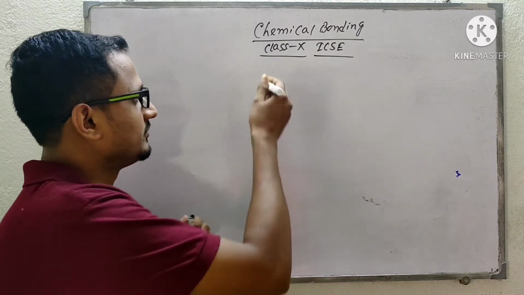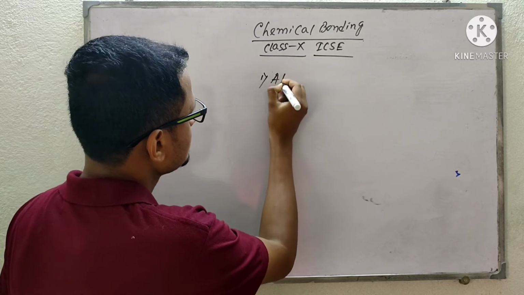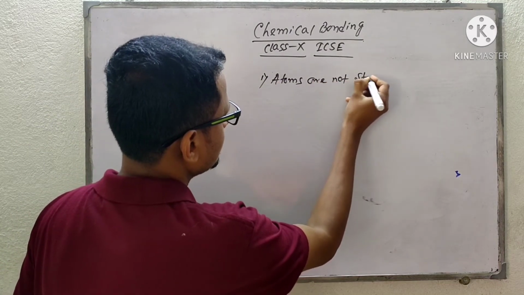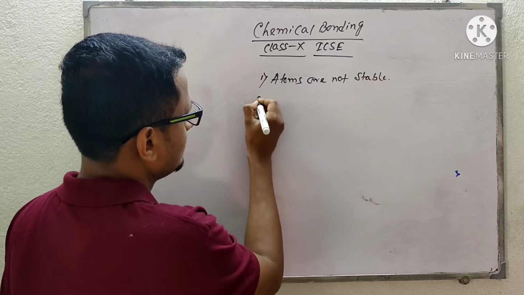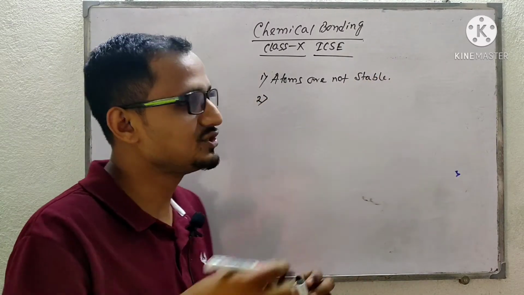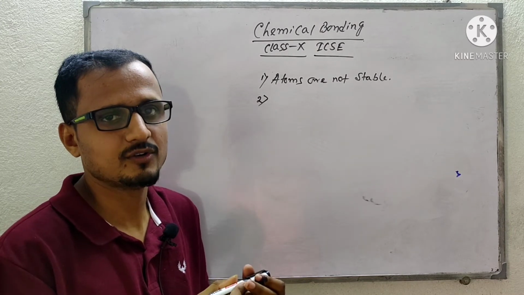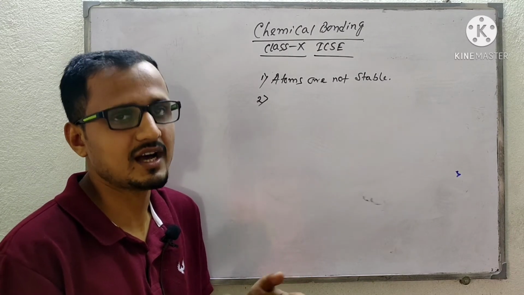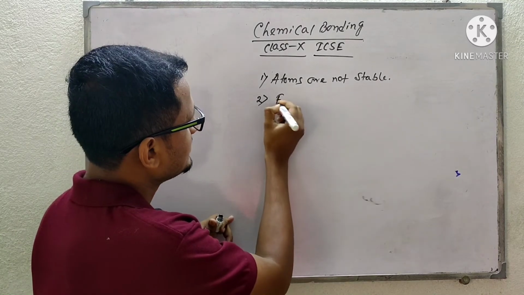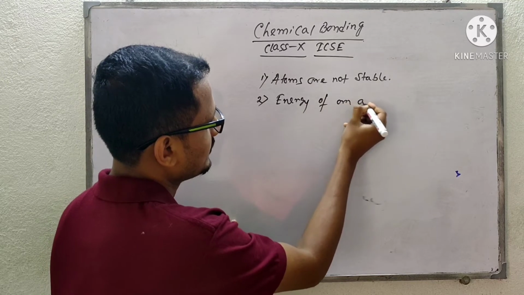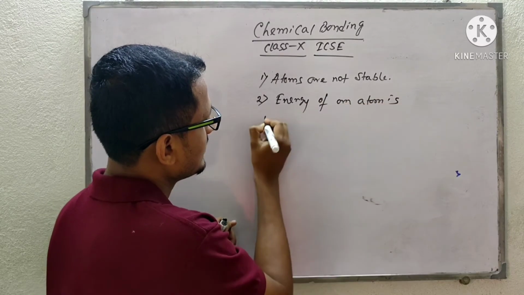So the first concept is that atoms are not stable. That means the energy of an atom is very high.